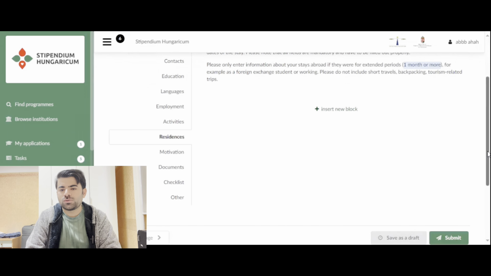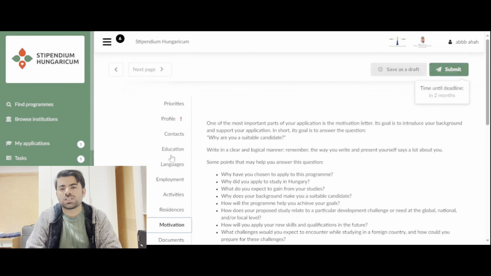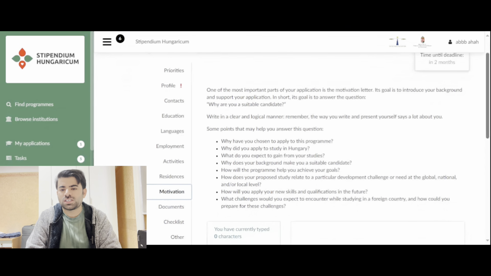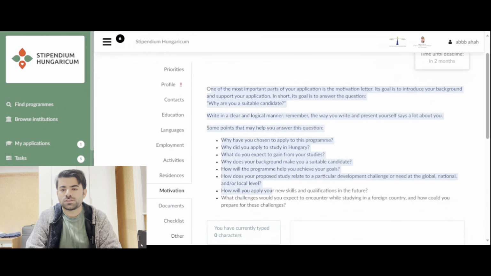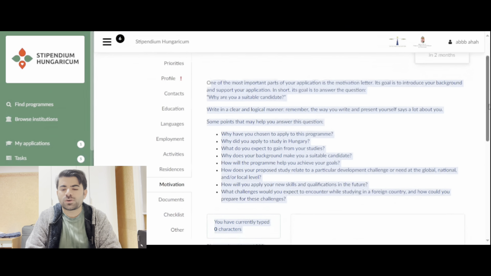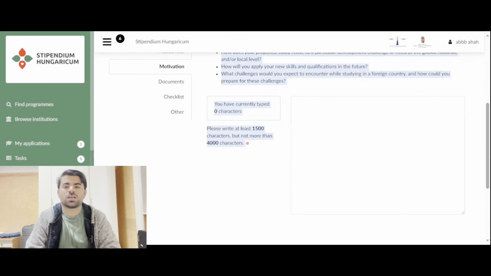Motivation letter. So this is actually a motivation letter. You can just study it out, motivation letter here. And this needs to be at least 4,000 characters for a bachelor student. So let me tell you that characters and words are very different things. Most of the people are confused here about characters and words.